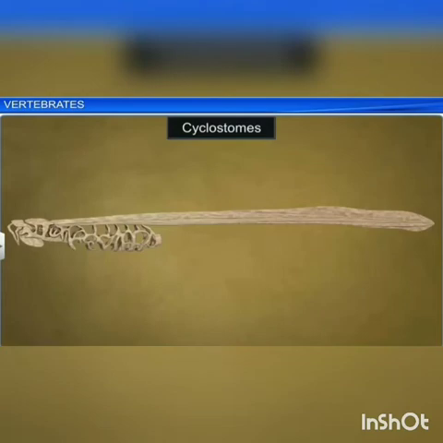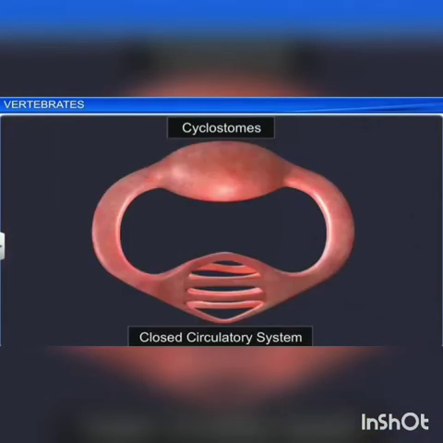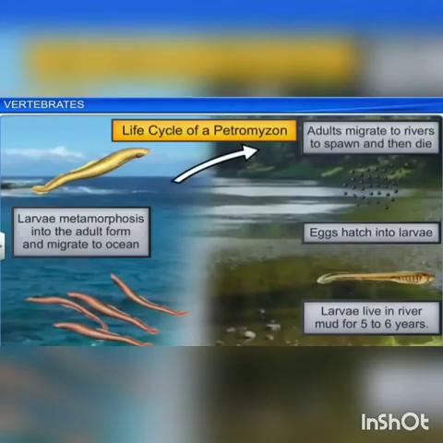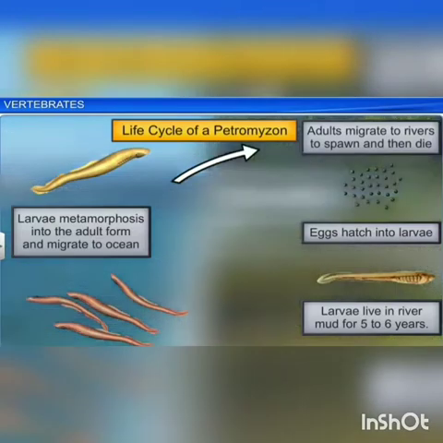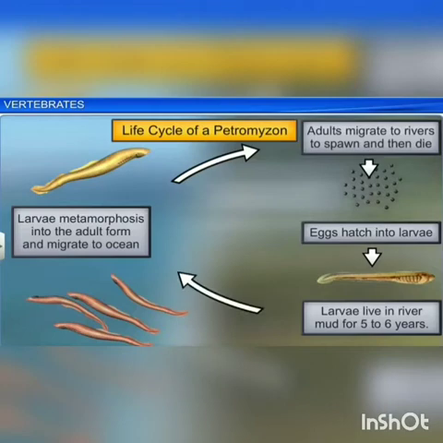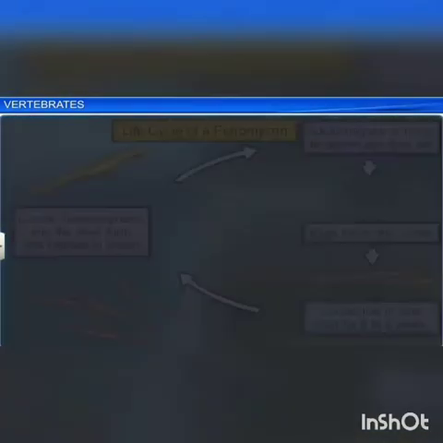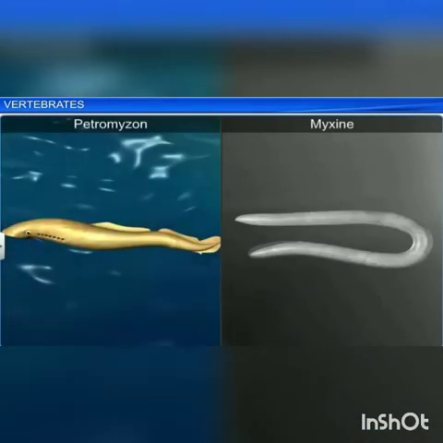Cranium and vertebral column are cartilaginous. The heart is two-chambered and circulation is of closed type. Cyclostomes are marine but migrate to fresh waters for spawning. After spawning, within a few days, they die. The larva, that is the Ammocoete larva, after metamorphosis, returns to the ocean. Here, Petromyzon and Myxine are the examples of Cyclostomata.